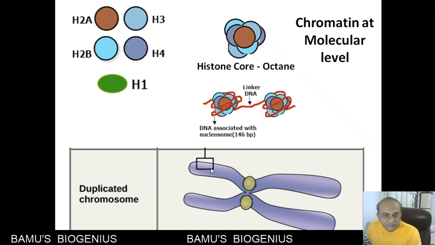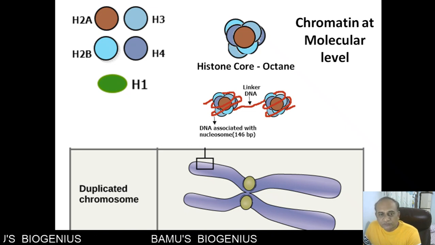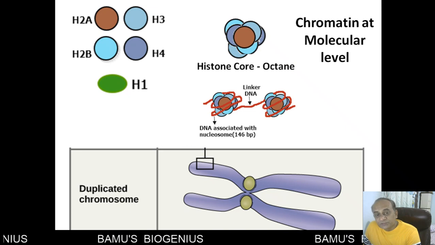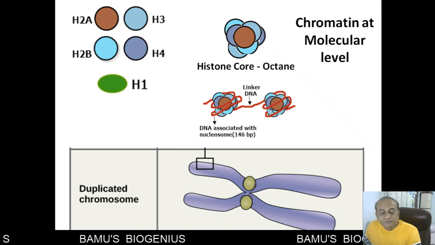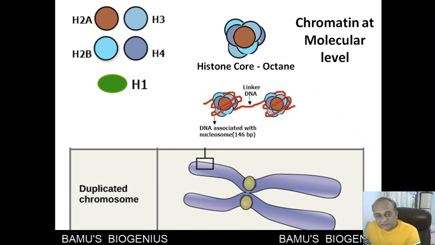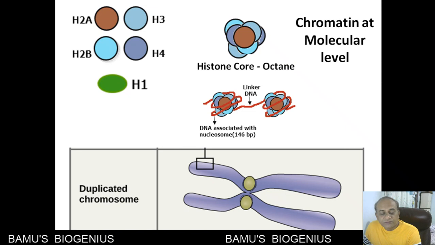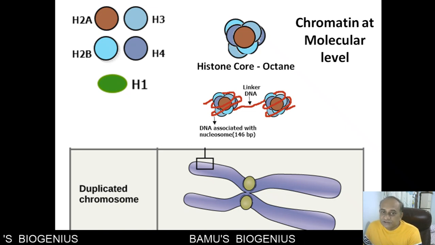And we know that because of the formation of a chromosome, it becomes easy during the mitosis to distribute this chromatin material to the cells. So compaction is for proper distribution of chromatin material during the mitosis. So this is the chromatin at a molecular level.